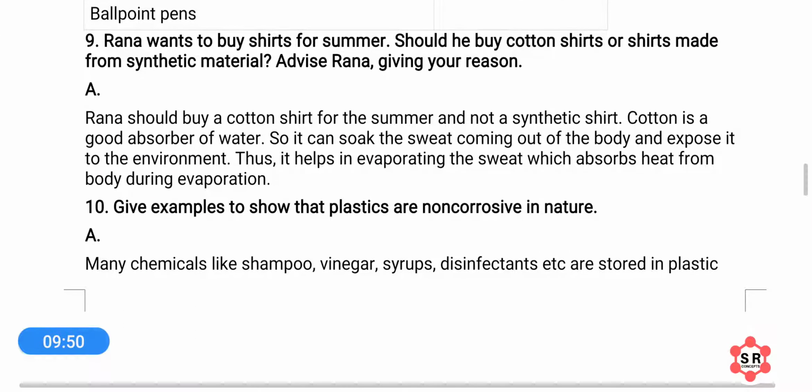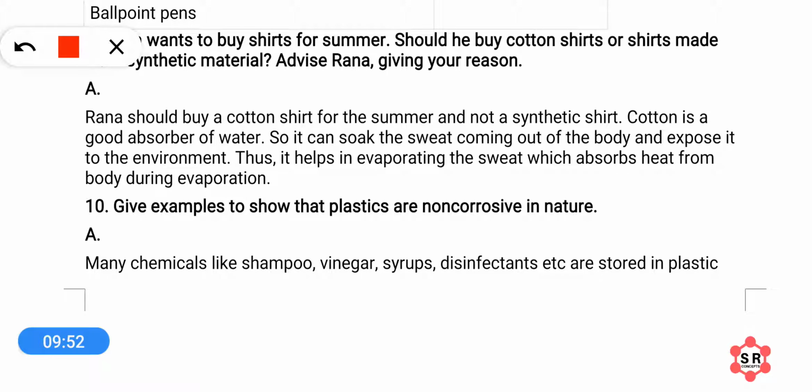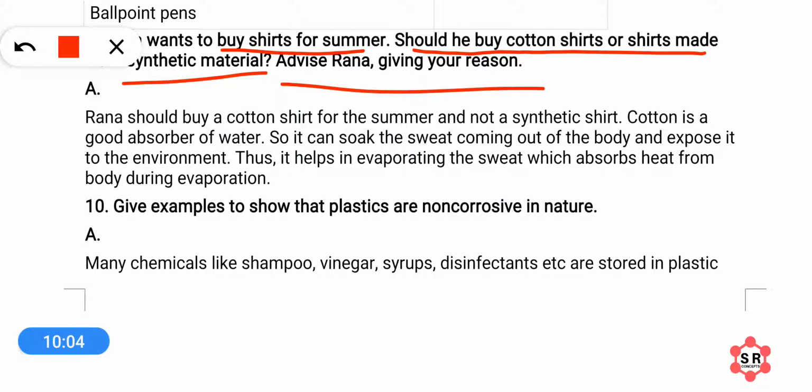Okay, next, Rana wants to buy shirts for summer. Should he buy cotton shirts or shirts made of synthetic material? Advise Rana, giving your reason. Dear students, what is the right answer? Rana should buy a cotton shirt, not a synthetic shirt, for summers. Why? Because cotton is a very good absorber of water, so it absorbs sweat coming out of the body and exposes it to the environment.